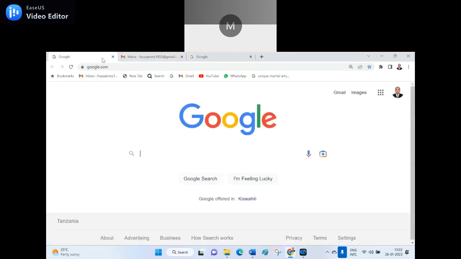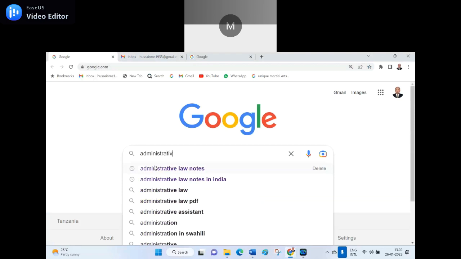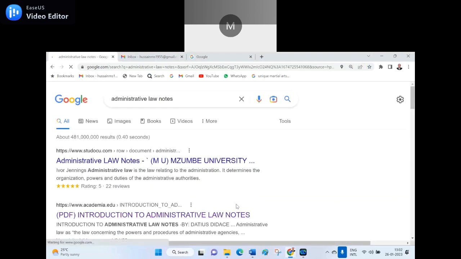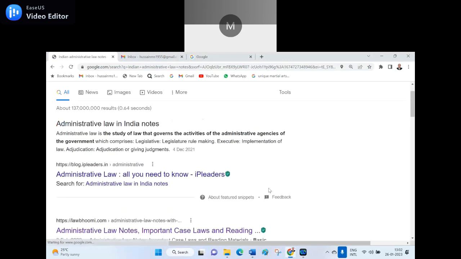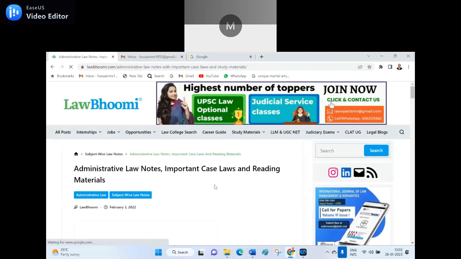See, the framing of the question, I want to say it. For instance, if you make the administrative law notes and Indian administrative law, you can say. So, for instance, this is the thing which I made, but it's not copied totally. See, this is actually the administrative law notes.